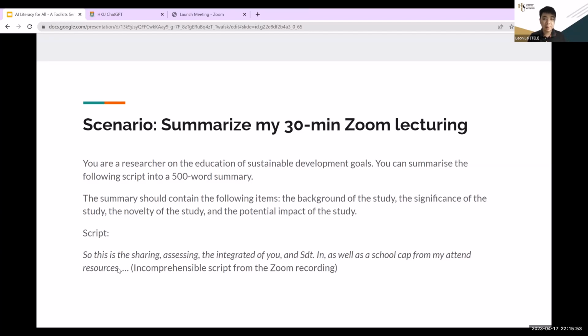And actually, the system can provide me quite a decent 500-word summary. Of course, it needs some changing of wordings, improvement, etc. But at least the system is able to convert my 30-minute presentation into a 500-word summary, more or less with the concepts correct. Of course, we need to change and improve. That's something that I need to do.